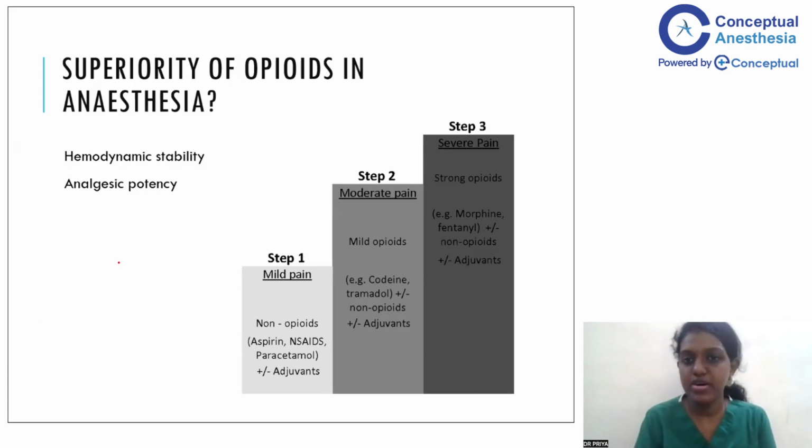You can see in the WHO pain ladder also, for step 3 or severe pain, the drug of choice is definitely a strong opioid. So when coming to opioid-free anesthesia, we have to replace the hemodynamic stability that opioid is giving. We have to replace the potent analgesic property that opioid is giving us.